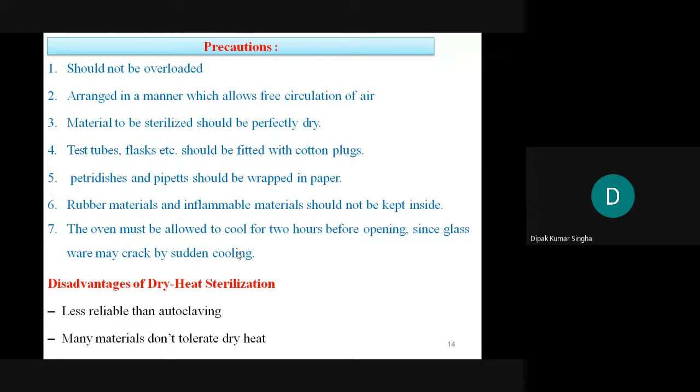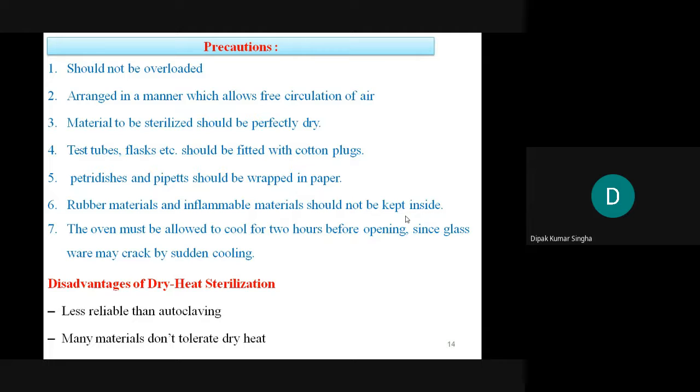Test tubes and flasks should not be fitted with cotton plugs, because at 160 degrees the cotton plug will be burned. Petri dishes and pipettes should be wrapped in paper. Rubber material and inflammable material should not be kept inside: the rubber will melt, and inflammable substances may explode. So this type of material cannot be sterilized by the hot air oven.